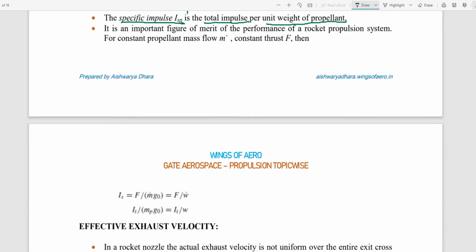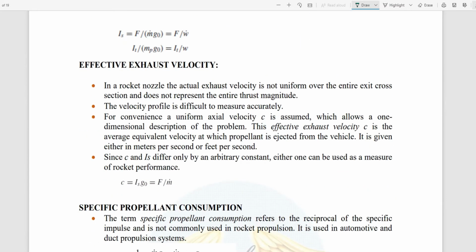So it can also be written as specific impulse equals F by m dot g, that is force by m dot g. So what is the unit for this one?